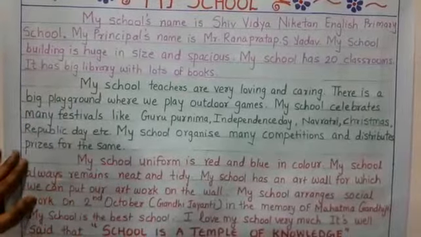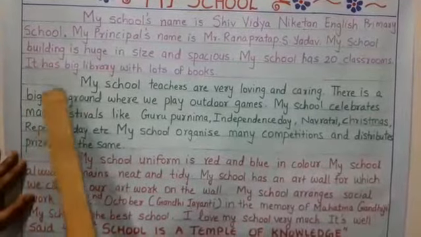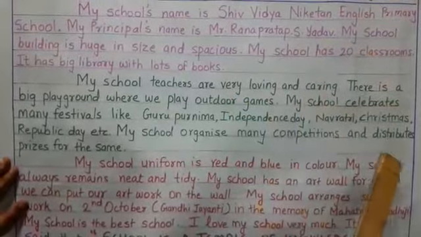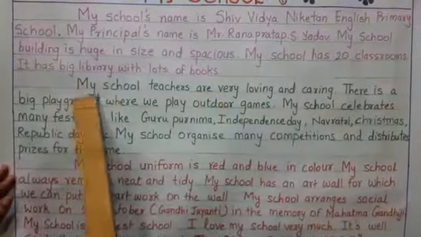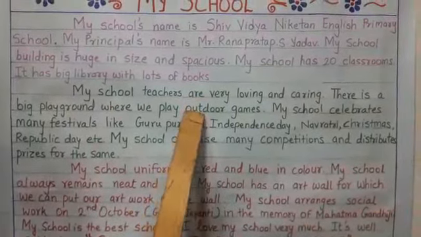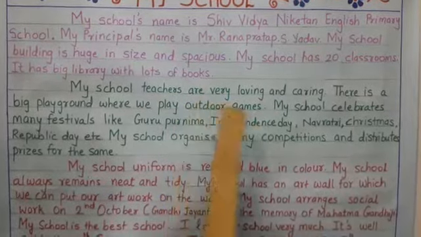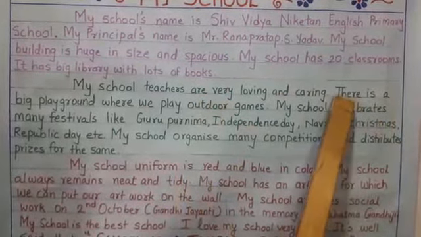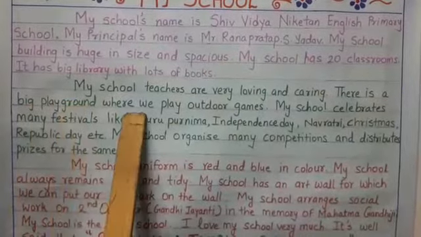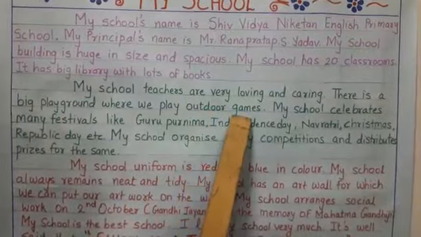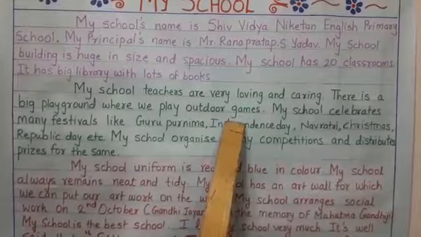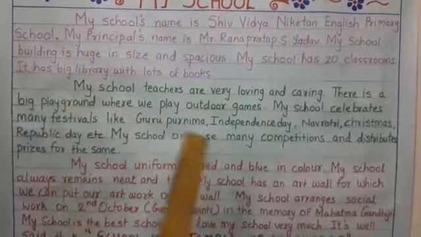Now we will move on to the second paragraph. My school teachers are very loving and caring. You can see, we have to write about our teachers also because they are teaching us in the school. That's why they are very loving and caring. There is a big playground where we play outdoor games. In school, the ground should be there. It is a big playground.